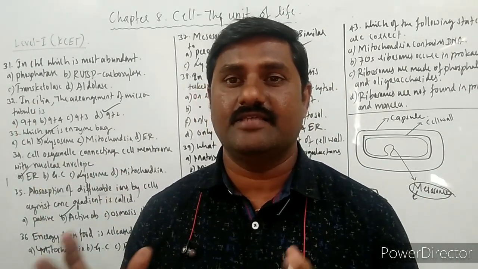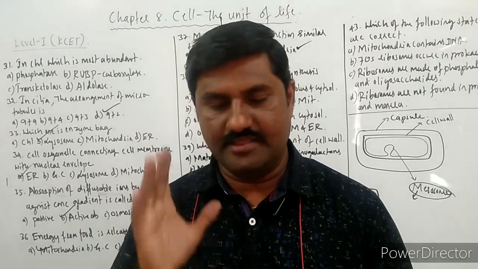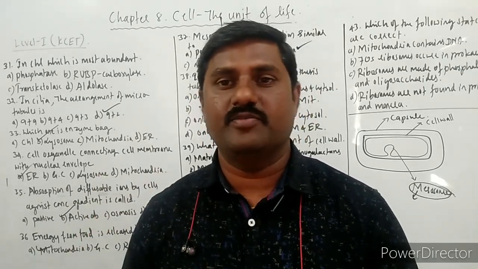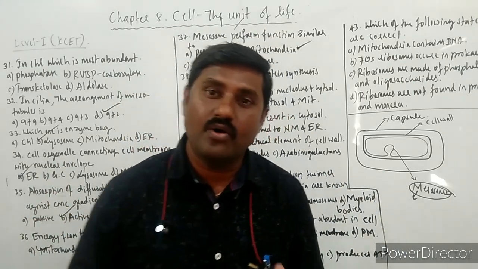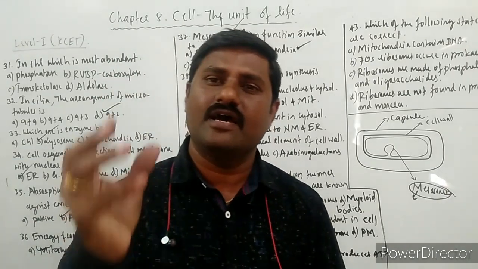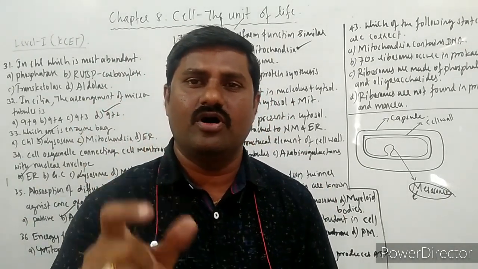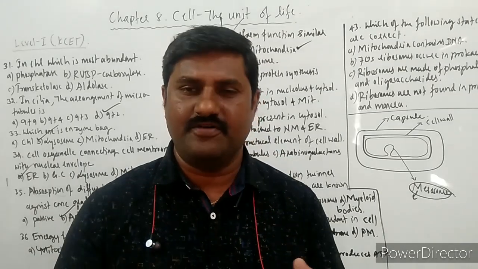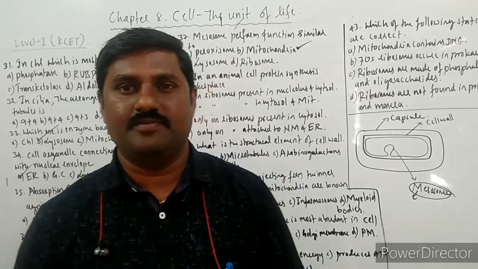They are lying in the cytosol or in the cytoplasm. And the second type of ribosomes, bound ribosomes. Bound ribosomes means they are attached either to the endoplasmic reticulum or to the nuclear membrane or somewhere else. So there also ribosomes are present.